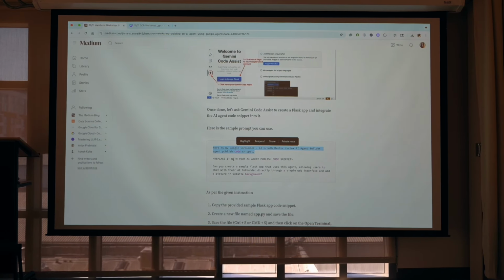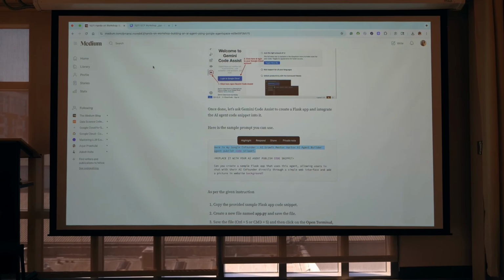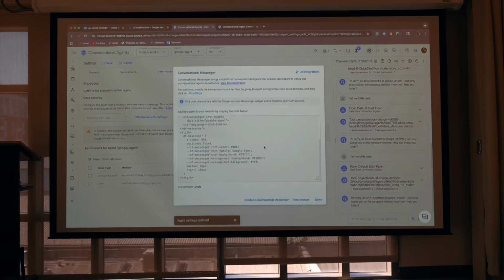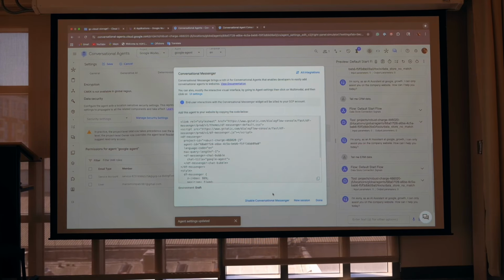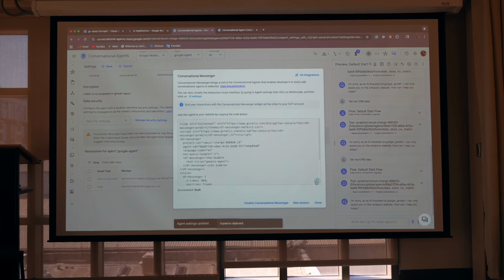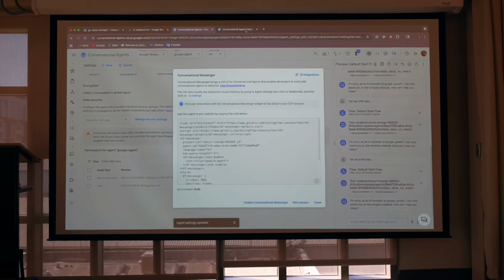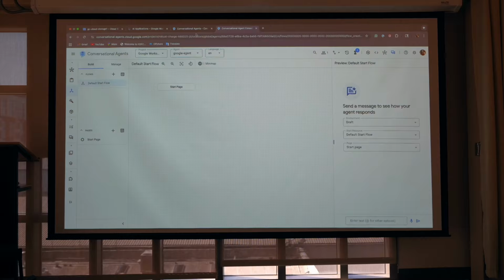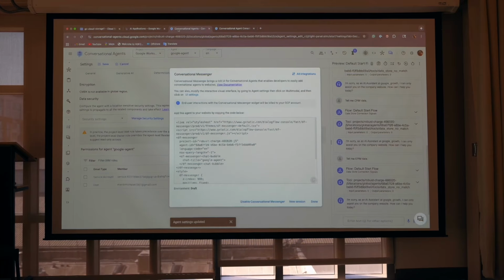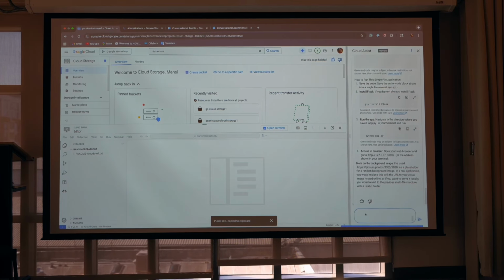So you have to replace it with your agent code. So you remember this code we got, and we're gonna copy this code and paste it here. Okay, where are you? This one.